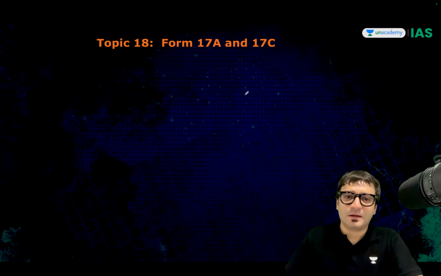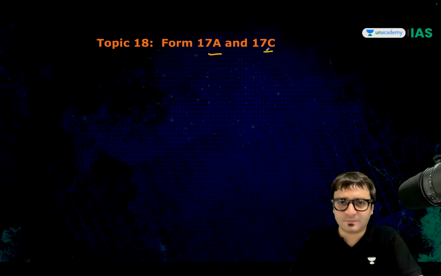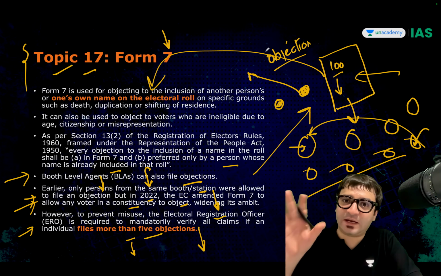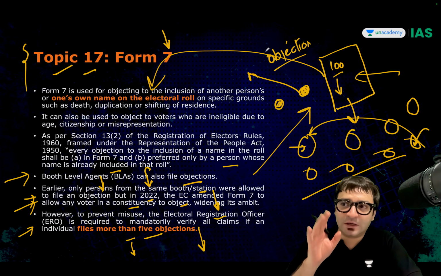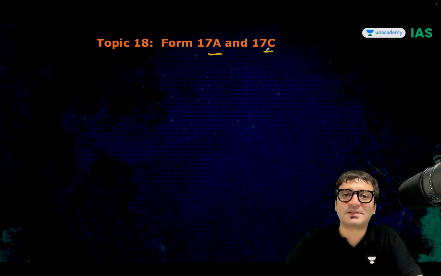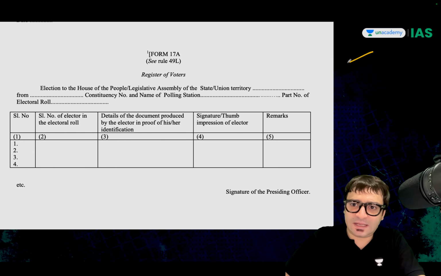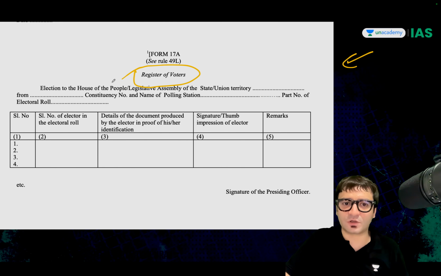Okay. Form 17A, Form 17C. So Form 7 is related to filing objections about someone whose name is on the electoral roll. Or if my name is on the electoral roll, I can object. What about Form 17A and Form 17C? Form 17A is basically a register of voters.